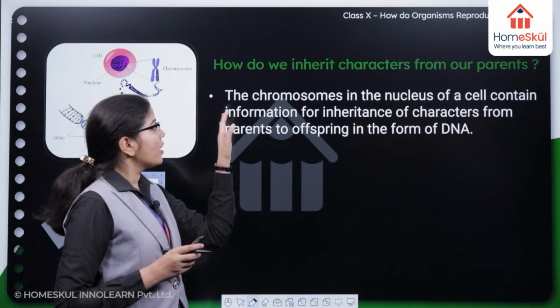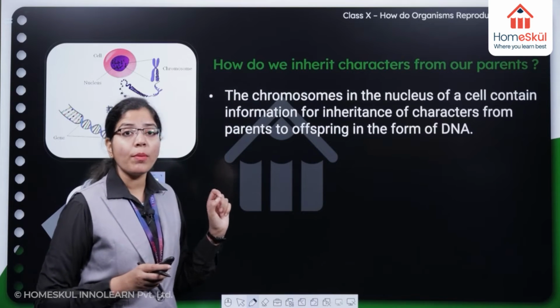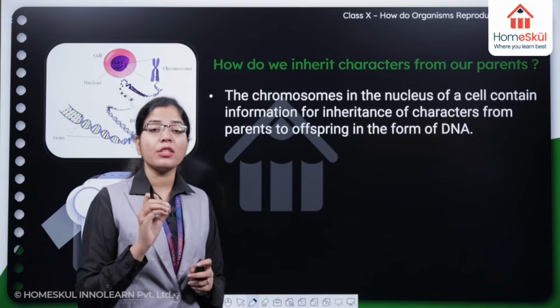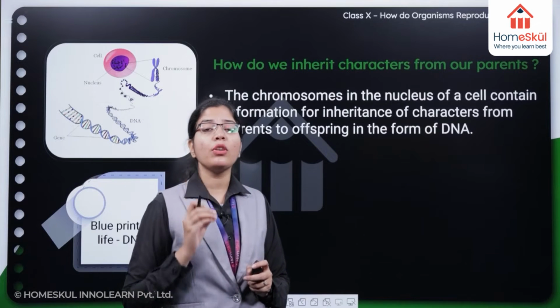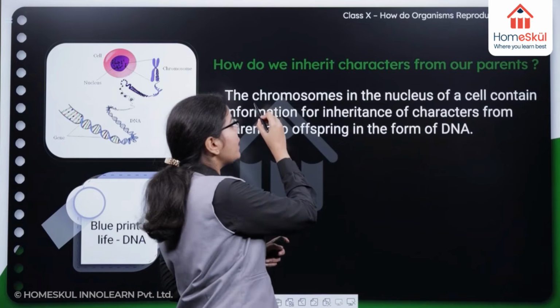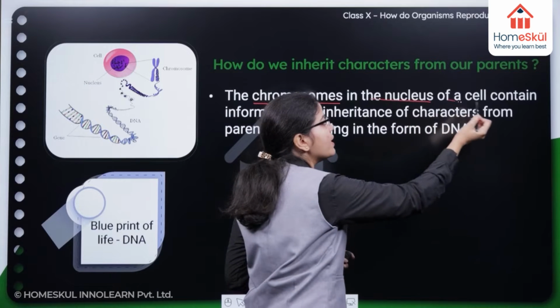See, the chromosomes in the nucleus of a cell contain information for inheritance of characters. This inheritance of characters from the parent to the offspring, the information for it is stored in the chromosomes which are present inside the nucleus of the cell.